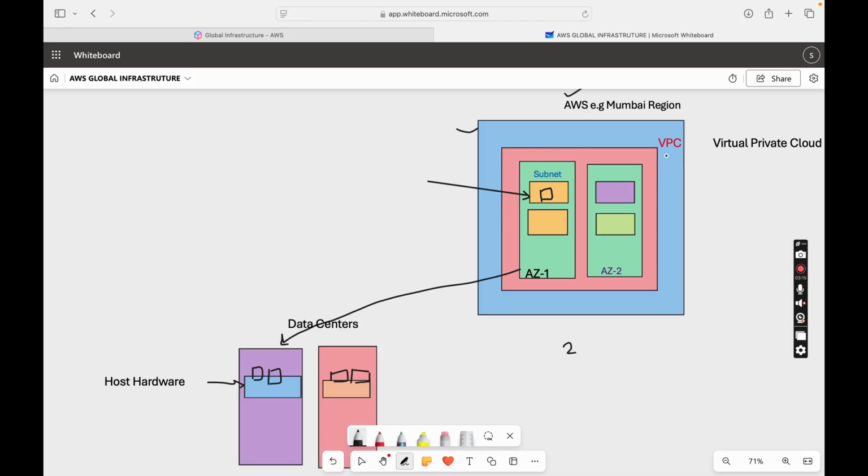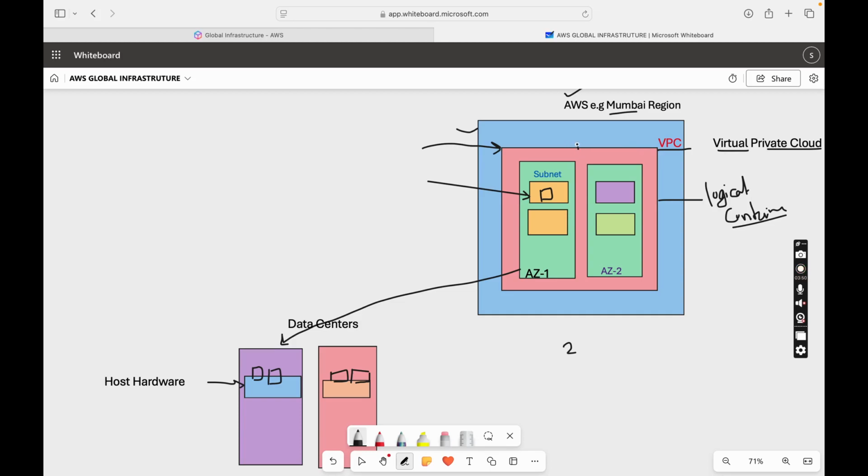And this is a part of your VPC, that is, Virtual Private Cloud, because a Virtual Private Cloud is something you create inside a region as a logical container. You are defining its logical boundary. Physically you cannot say this is a physical boundary; this is a logical boundary, because inside one region like Mumbai, multiple customers have their own VPC, and you logically launch your resources inside this logical boundary.